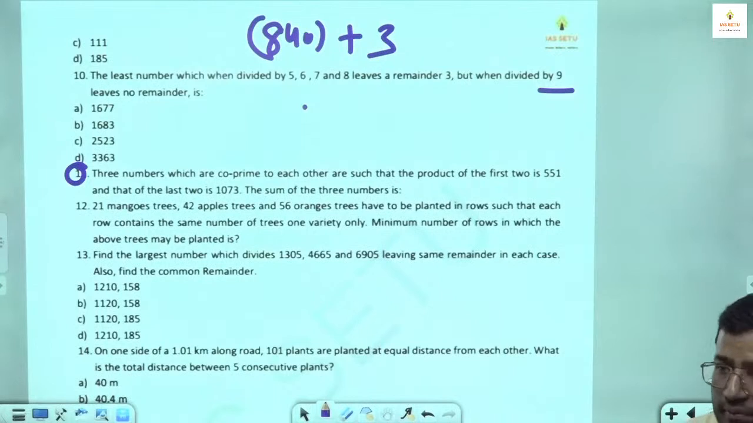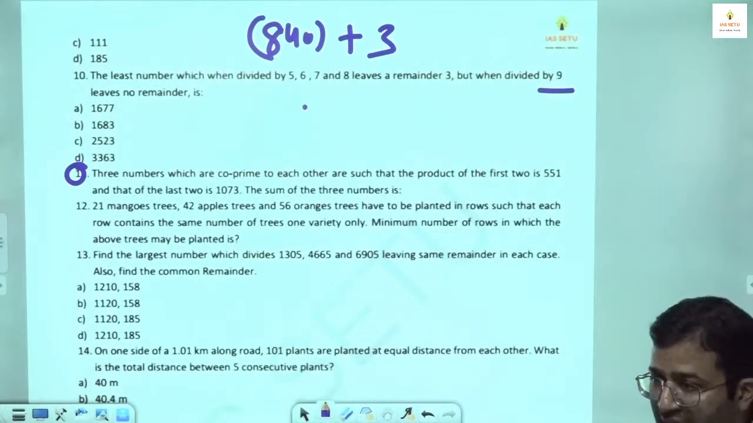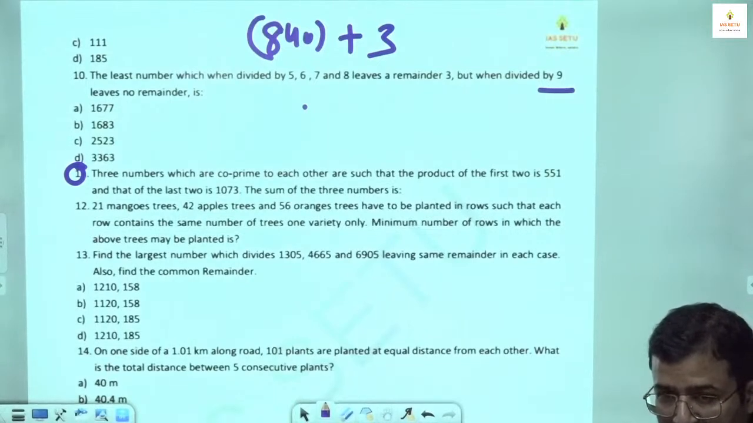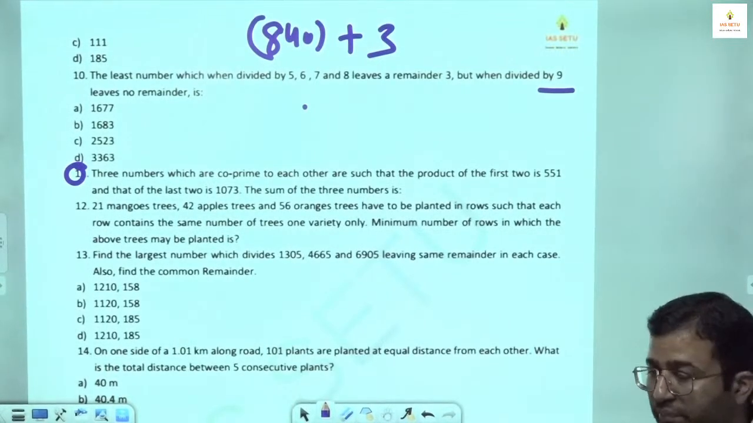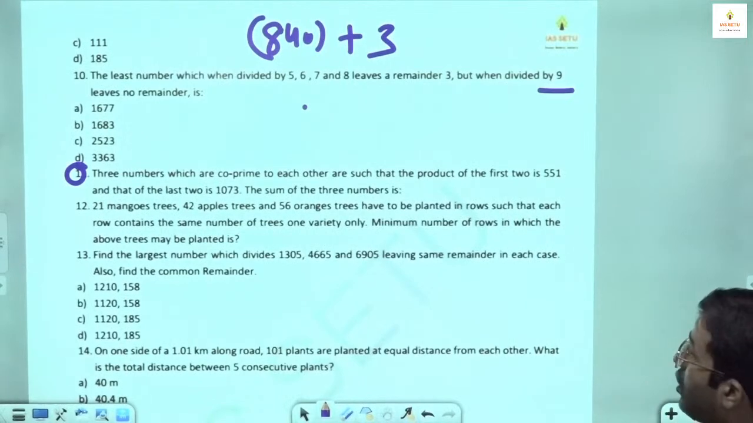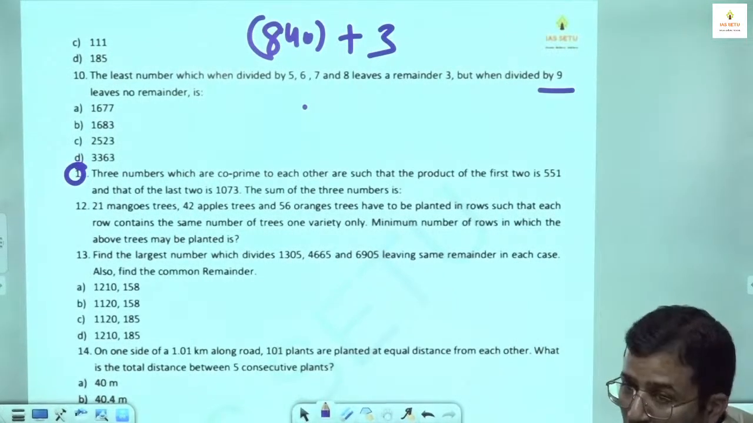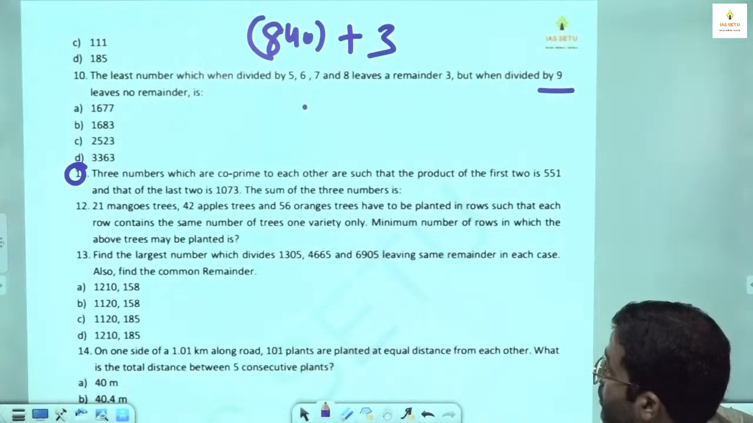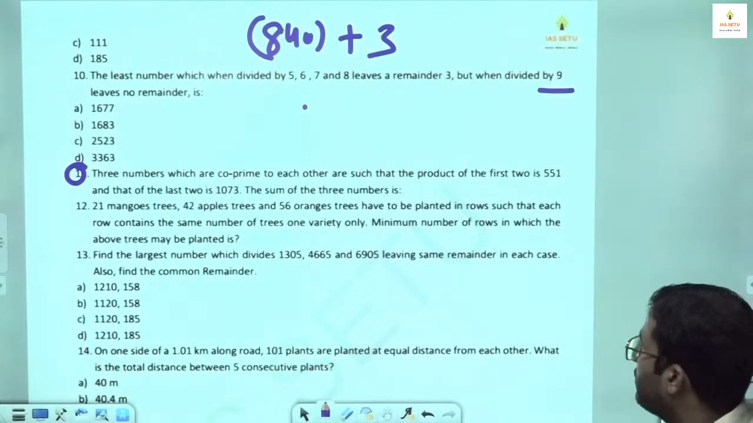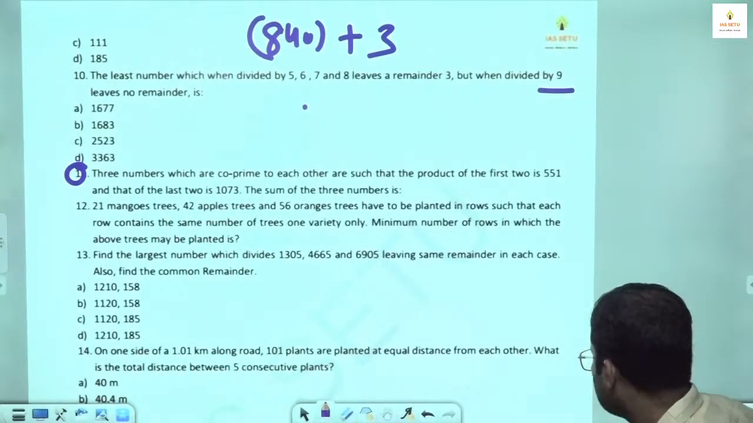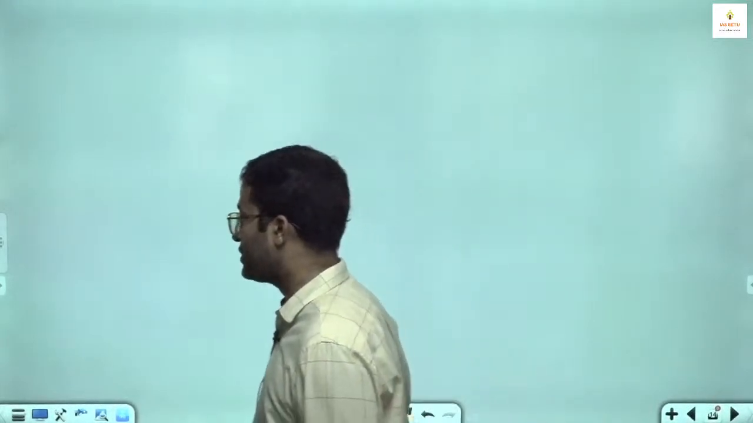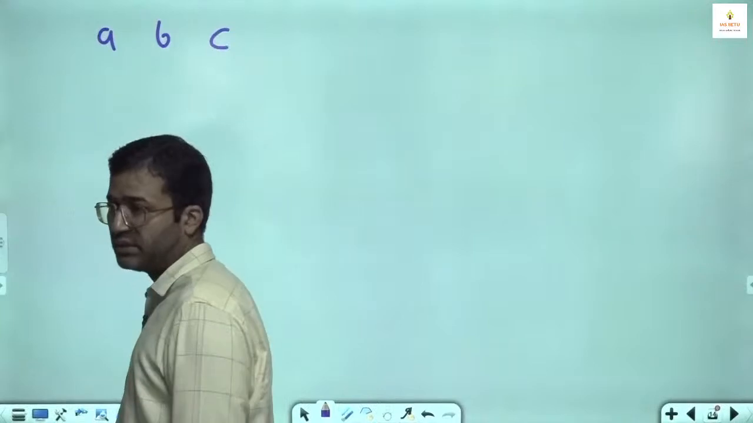I told you the concept behind this question, and I think I told you this also, that you will get similar concepts, maybe the numbers may differ. It says three numbers which are co-prime to each other are such that the product of the first two is 551 and the last two is 1073. I take the first number A, second number B, third number C.